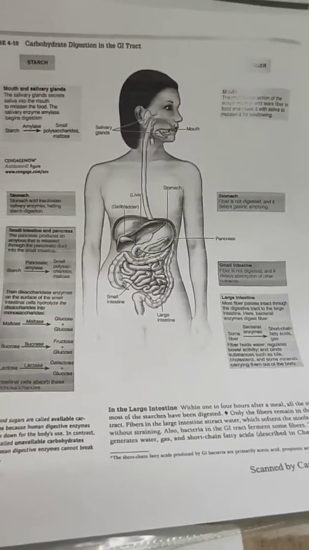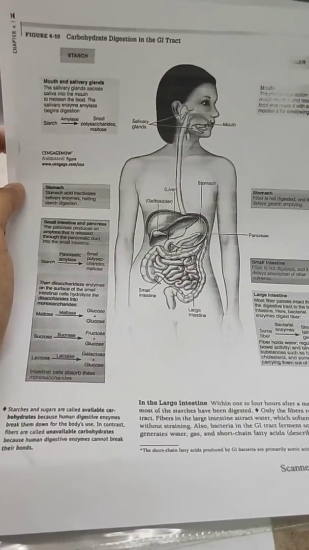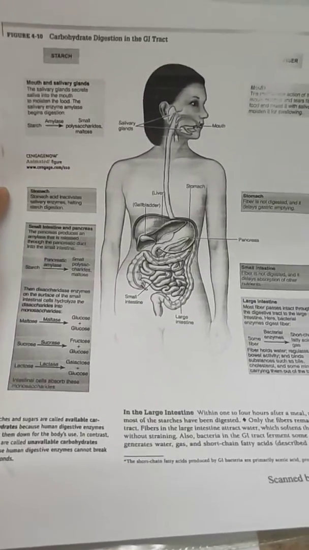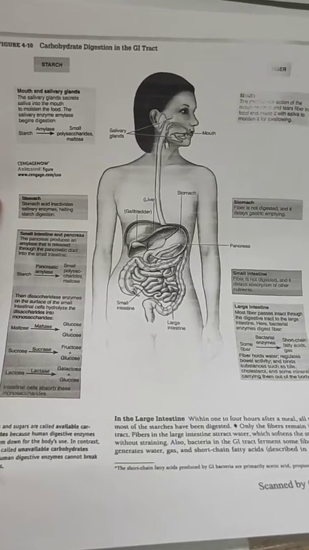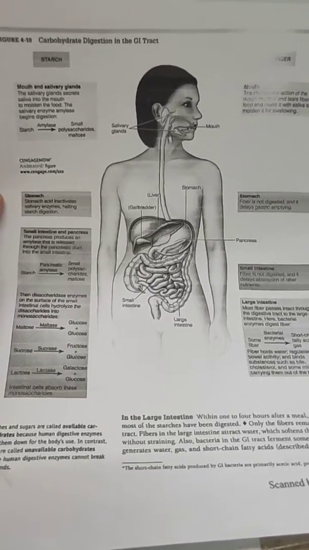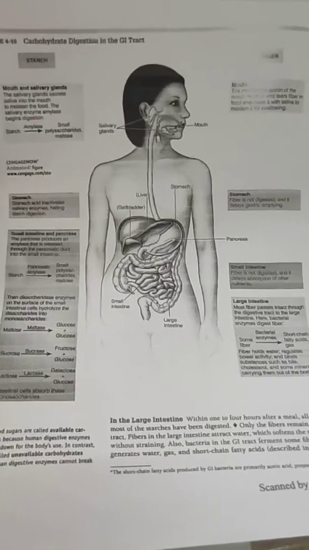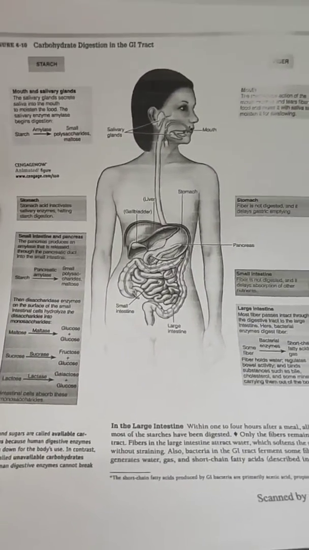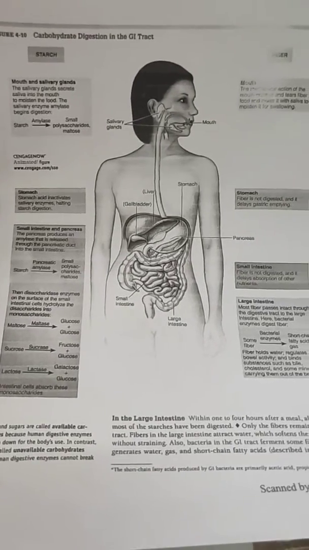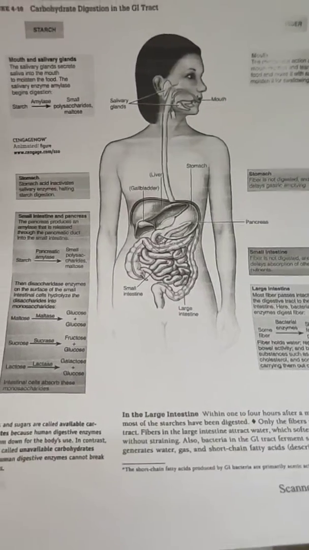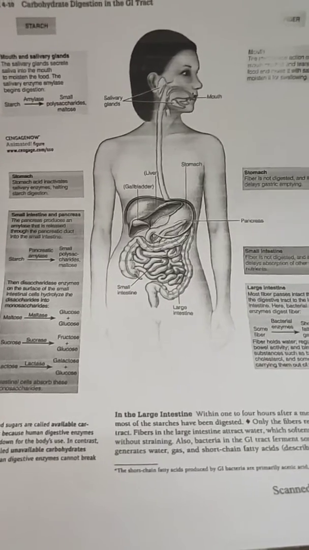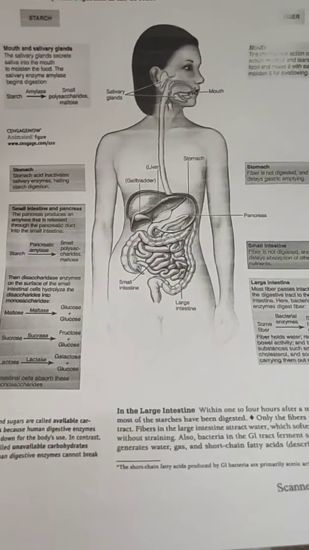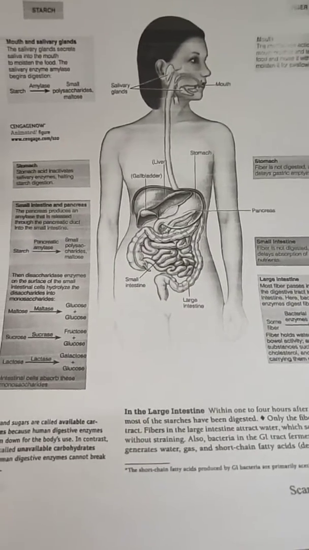In the mouth, the salivary enzyme amylase starts to work, hydrolyzing starch to short polysaccharides and maltose. After that, in the stomach, the swallowed bolus mixes with the stomach's acid and protein-digesting enzymes, which inactivate salivary amylase. The stomach's acid continues breaking down starch, but its juices contain no enzymes to digest carbohydrate. Fiber lingers in the stomach and delays gastric emptying, providing a feeling of fullness and satiety, which is satisfaction after a meal.